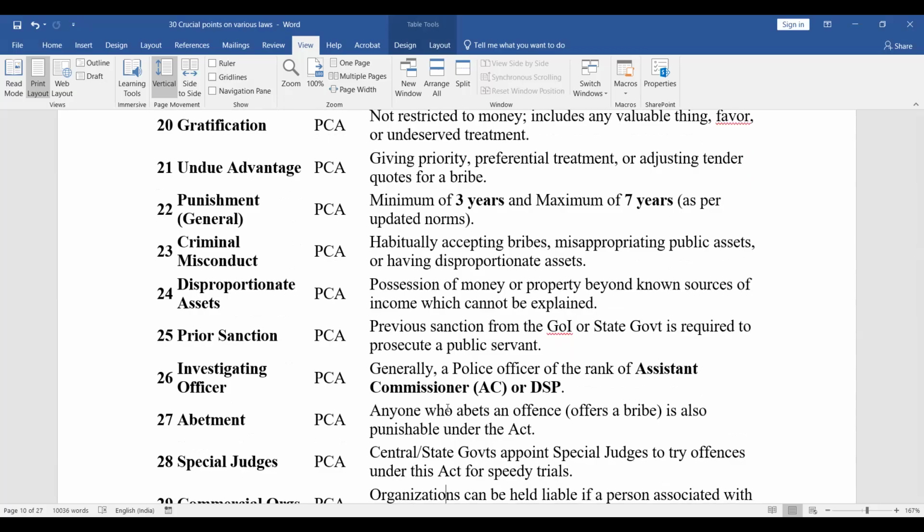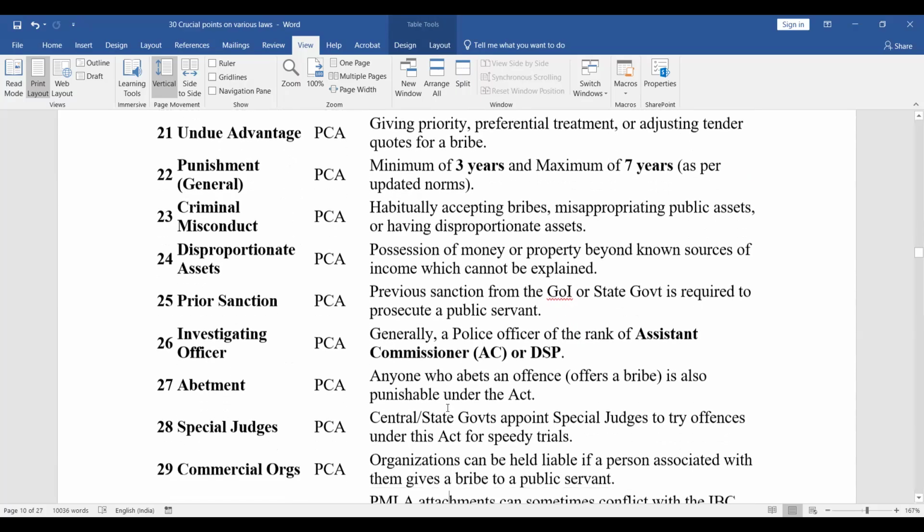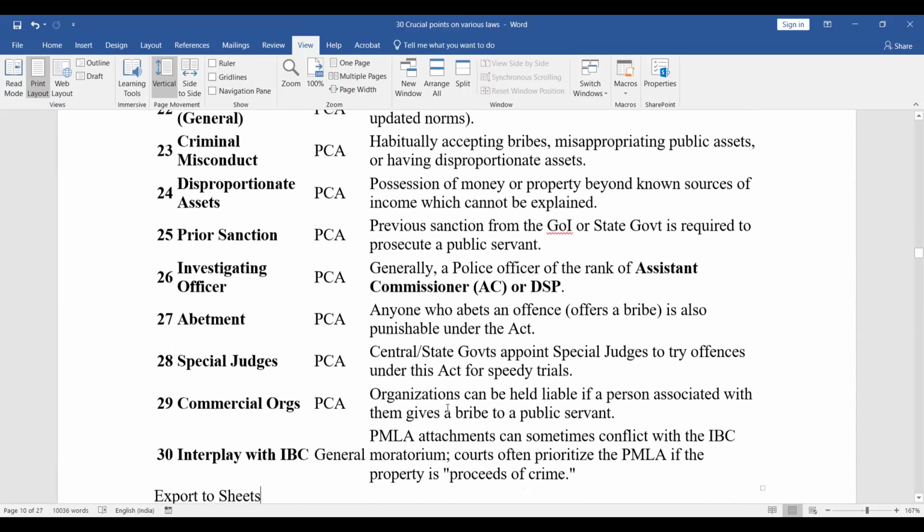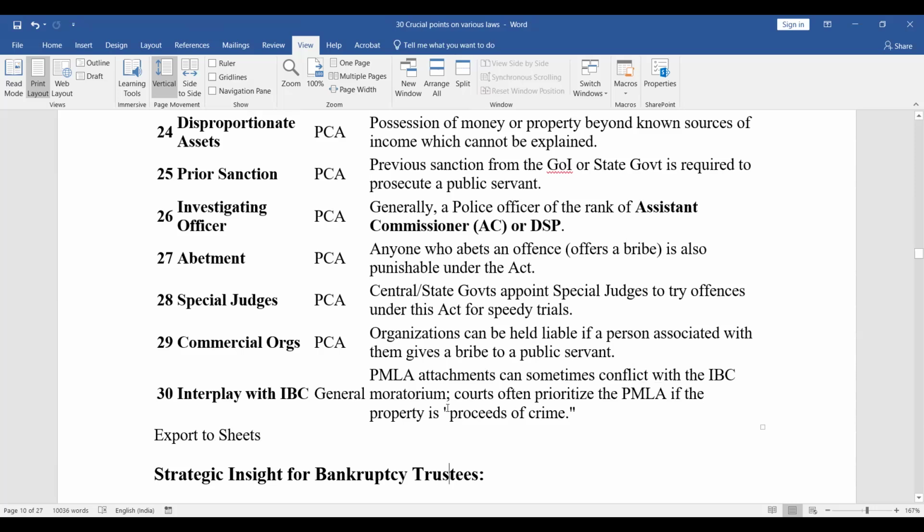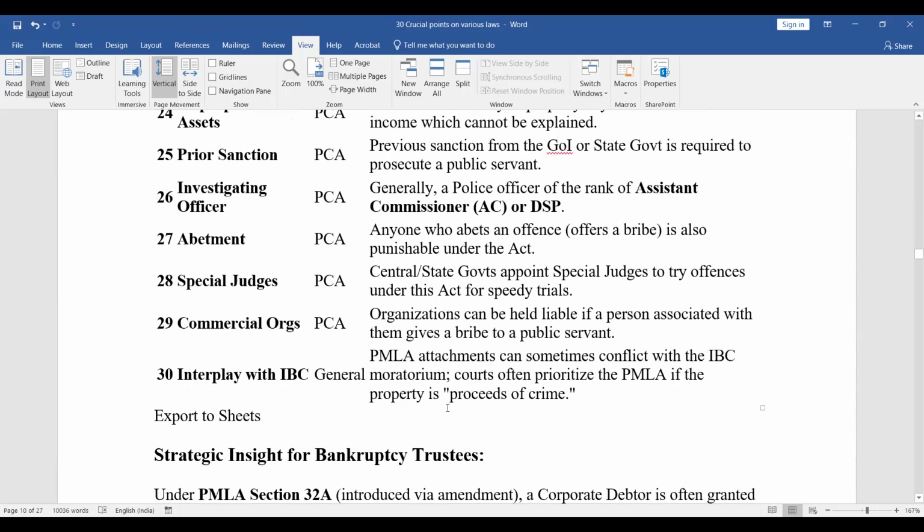Prior sanction: previous sanction from the Government of India or state government is required to prosecute a public servant. Investigating officer: generally a police officer of the rank of assistant commissioner or DSP. Abatement: anyone who abets an offense or offers a bribe is also punishable under the act. Special judges: central or state government appoints special judges to try offences under the act for speedy trials.